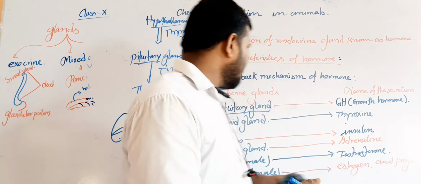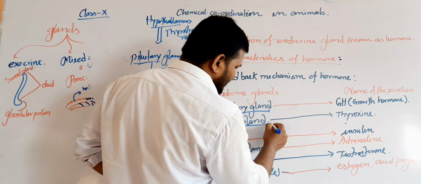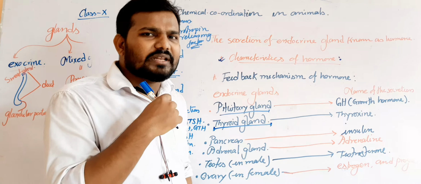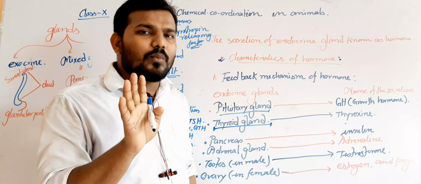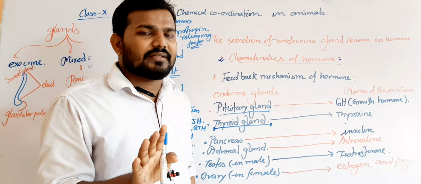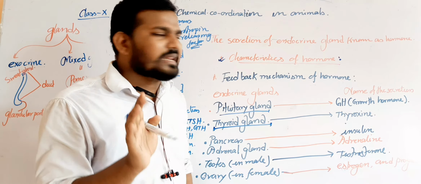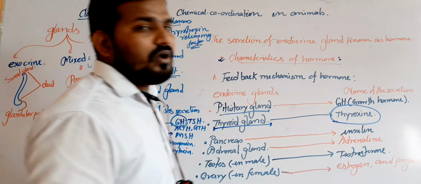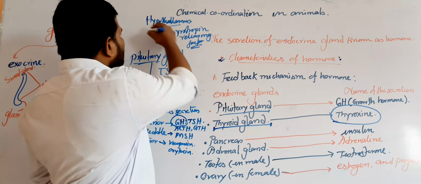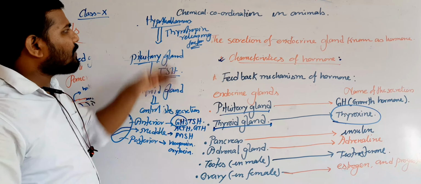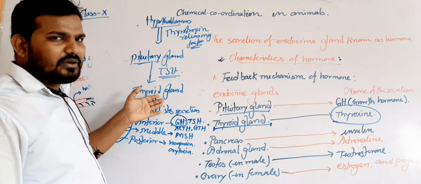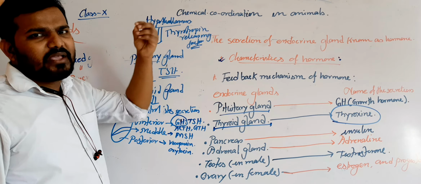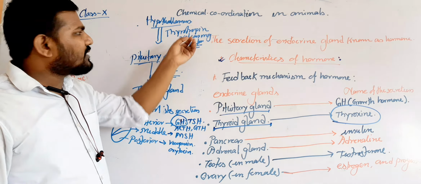Now the second gland is the thyroid gland. One butterfly-like gland present in our throat region is known as the thyroid gland, one of the most important endocrine glands. The endocrine secretion of the thyroid gland is known as thyroxine. Already we know how the hypothalamus and the pituitary gland control the activity of the thyroid gland. First, the hypothalamus will secrete the thyroid releasing factor, which mixes with the blood and circulates to the pituitary gland.